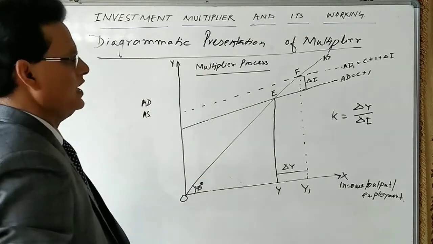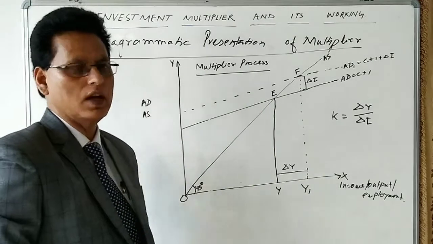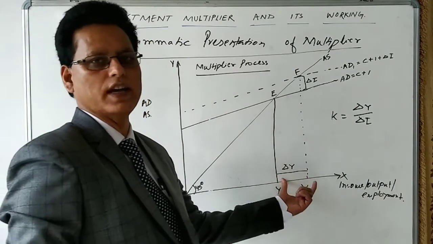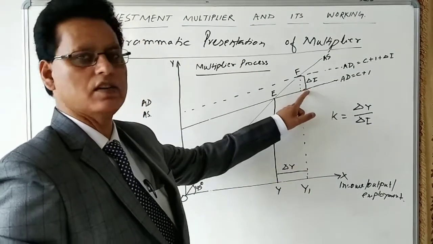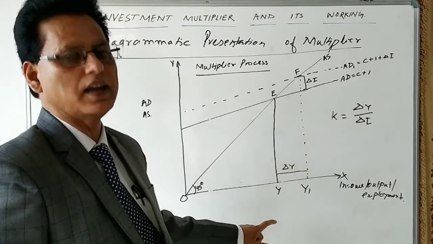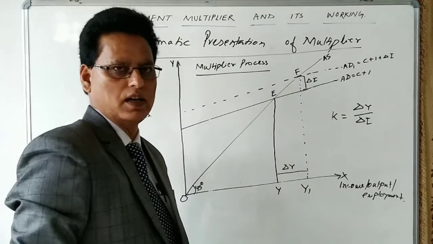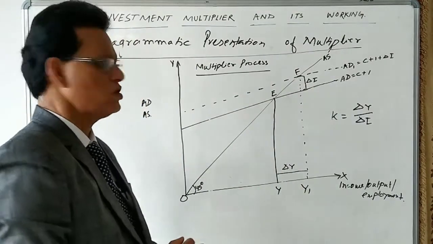I think this diagram is also clear to all of you. This diagram tells that the increase in income in the economy due to an increase in investment is more, and it is a multiple of the increase in investment. I think this diagram is also clear to all of you.